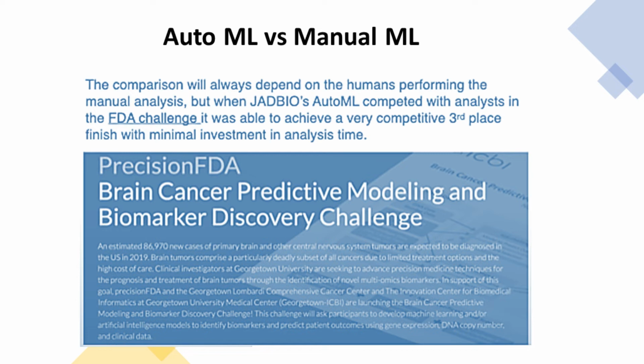Now, the winner submitted a model that had only one point of C index higher than theirs on the holdout set. Now, what the C index is, it's similar to the area under the curve metric for measuring performance. So, the difference was really not that big, and it was within the confidence intervals, within the uncertainty of the estimation. So, it may just have been luck for all we know that they couldn't finish first. Now, we don't know how long the winning team spent on the challenge, but it was hundreds of hours compared to the minutes of manual effort that Jad Bio engineers put in.